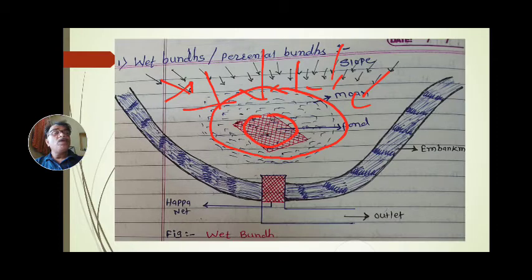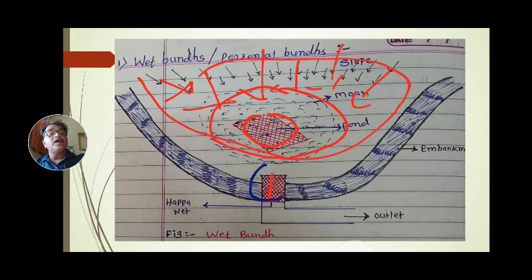When this pond or bund is completely filled by water, the excess water is removed through this outlet. See, this blue color is the outlet.